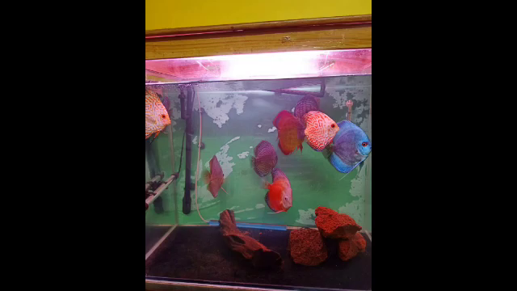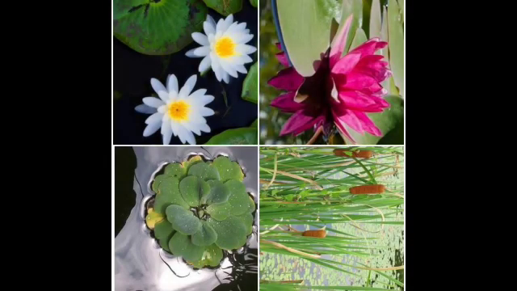So, children, you can understand. Similarly, lotus and bulrush are all aquatic plants. They grow in water. Children, look at the picture here. This is the lotus plant and also the bulrush plant. So they are known as aquatic plants.